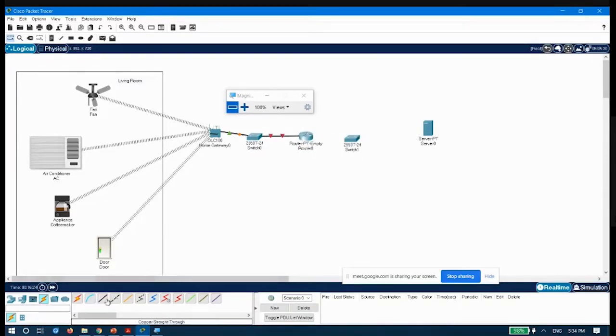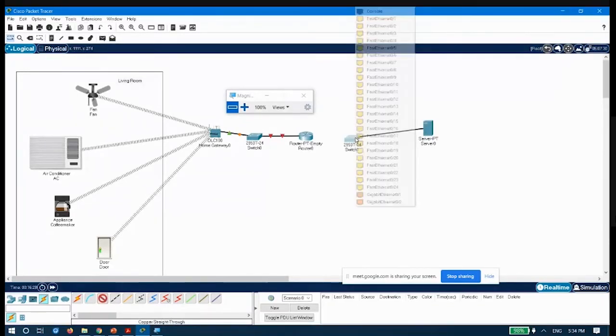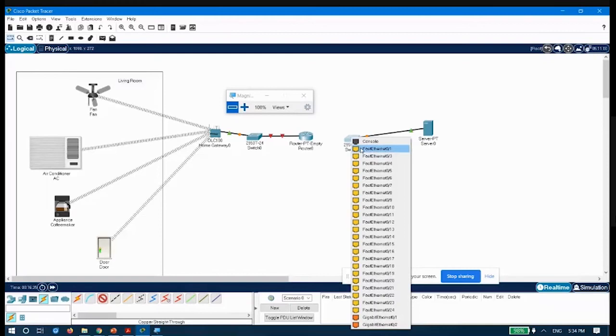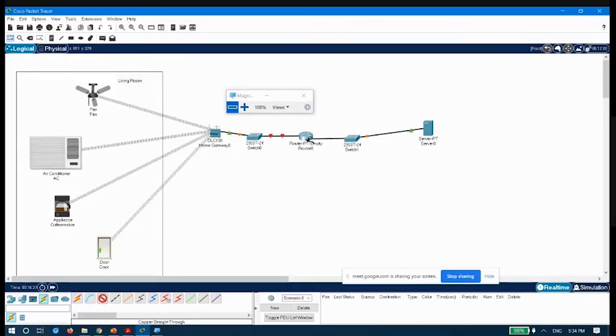In the same way, I will also connect this server to the switch. And then I will connect the switch to the router. So in this way, I have connected them. This way you could connect it. You could always have more number of routers. Nobody is stopping you. The next thing that we have to do is, obviously we have to configure the network. So let me just configure the network a little bit.